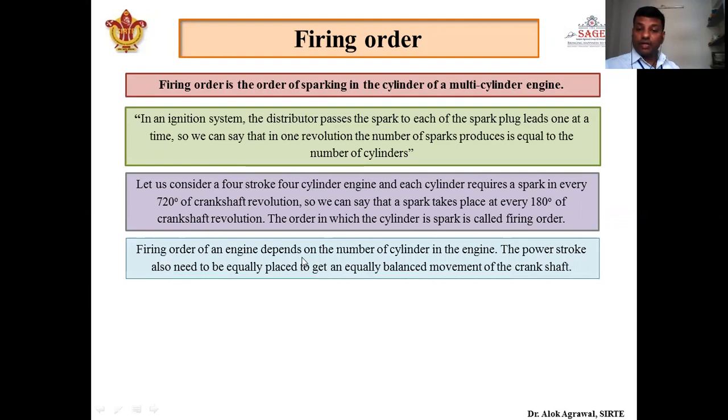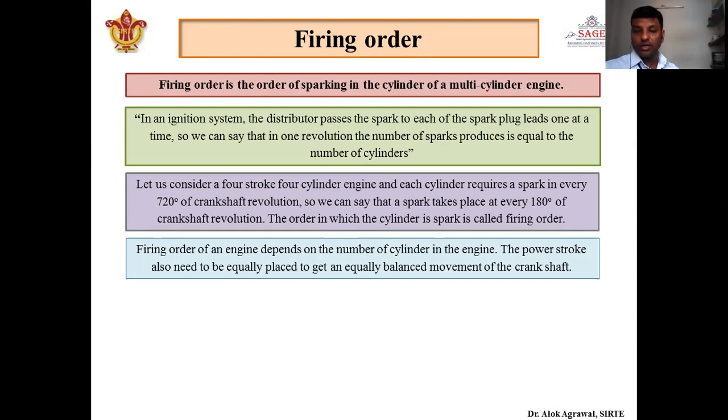Now, the firing order of an engine depends upon the number of cylinders in the engine. The number of sparkings is equal to the number of cylinders, and the firing order also depends upon the number of cylinders. There will be a different firing order for a four-cylinder engine, a different firing order for a three-cylinder engine, and a different one for a 6, 8, or 12-cylinder engine. The power strokes also need to be equally placed to get an equally balanced movement of the crankshaft, because the engine has a lot of moving components. So the power stroke also has to be balanced accordingly, so that there will be a balanced force on the crankshaft.